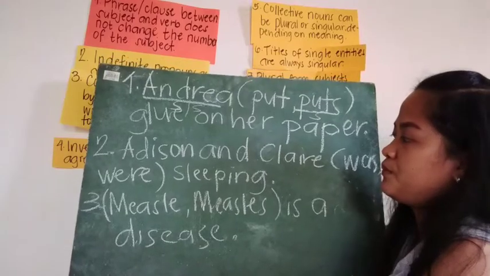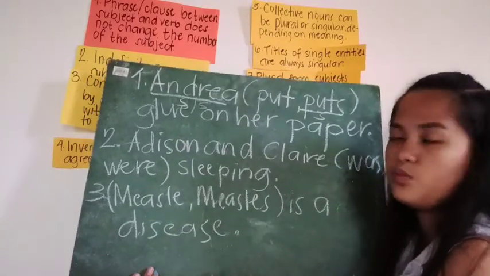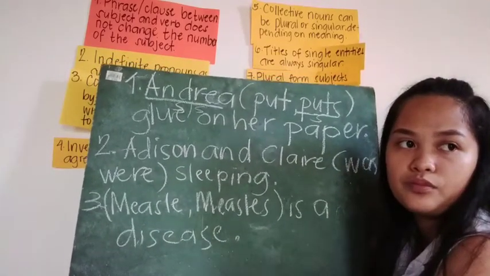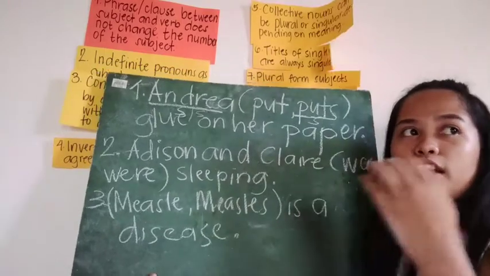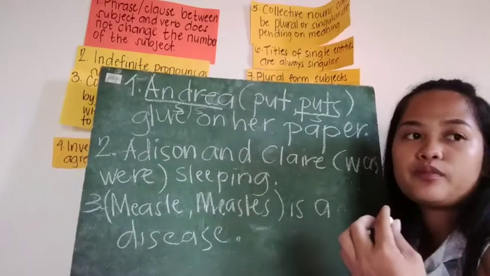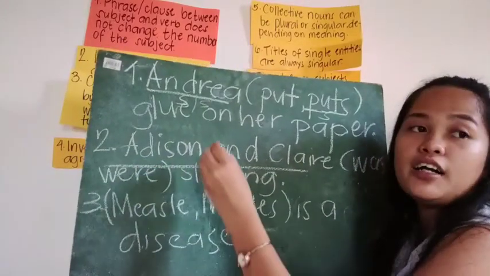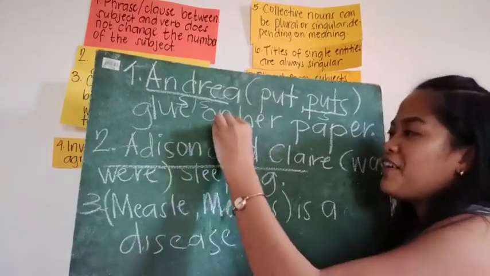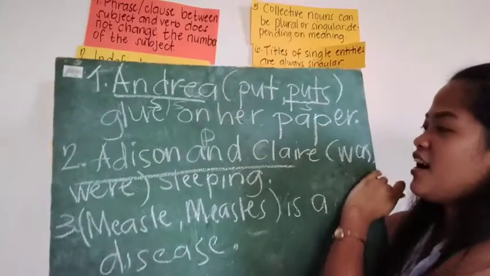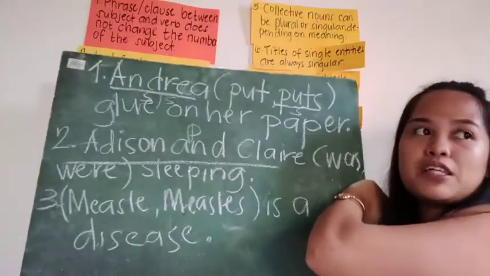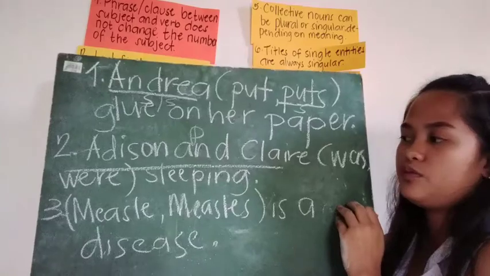"Addison and Claire were sleeping." So what is our subject here? Addison and Claire. Very good. And these are plural. So what must be our verb here?